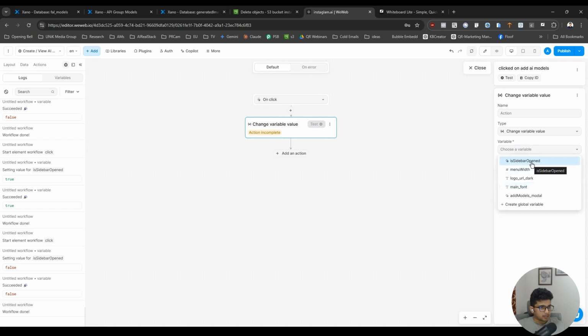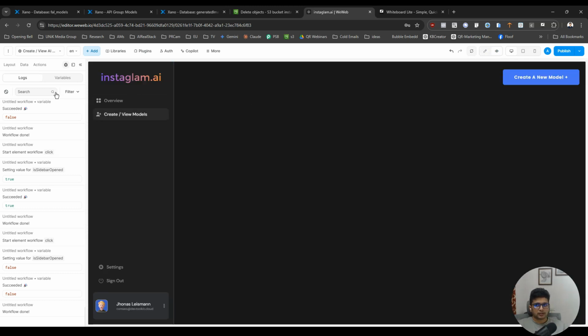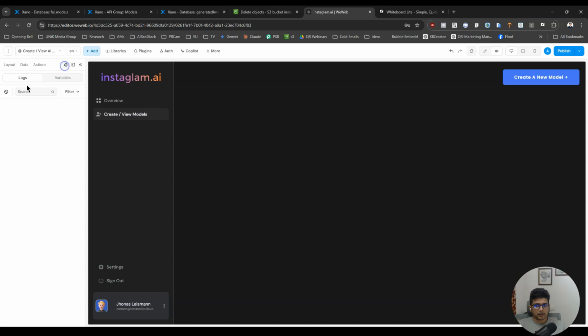The variable will be add models model, and the value is going to be true when people click on it. Now if I look at the logs, clear everything, here you can see it's true.